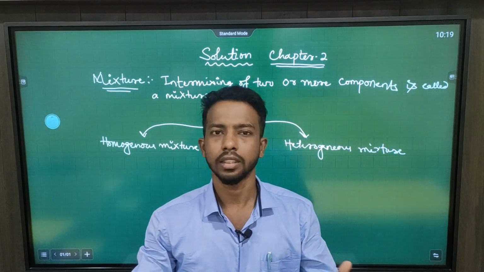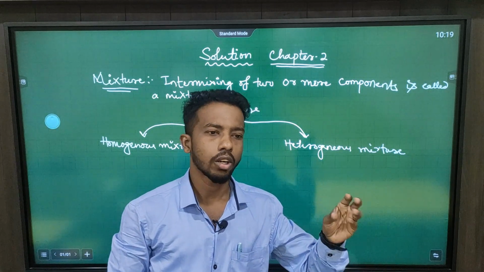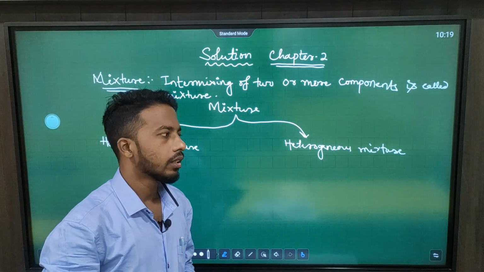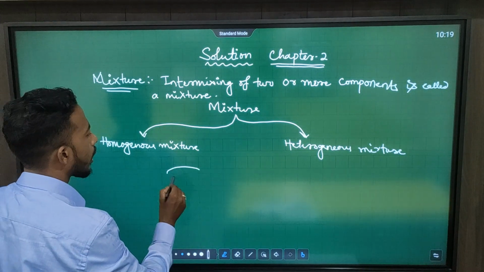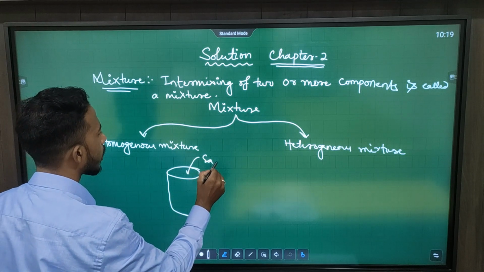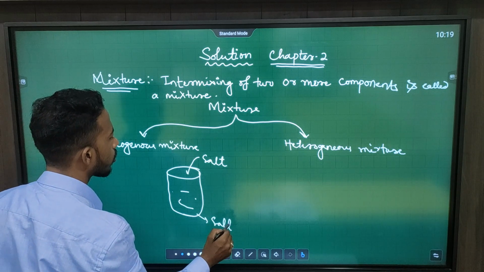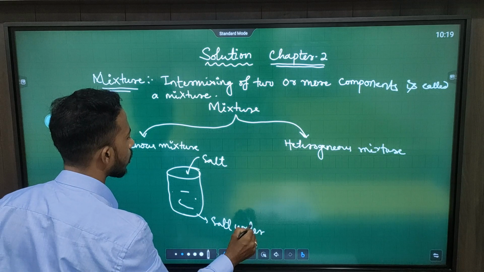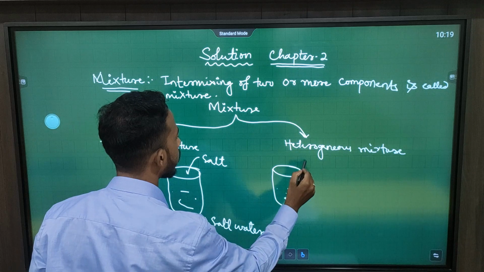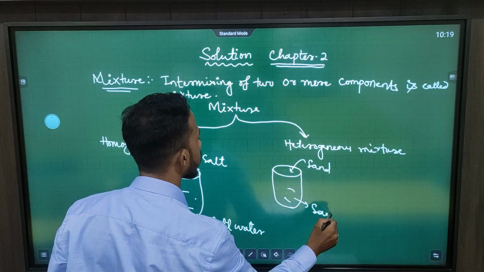See, let us discuss with an example. Let us take 2 glasses of water. In one glass, we will add 1 tablespoon of sodium chloride or salt, and in another glass of water, we will add 1 tablespoon of sand. This will be our salt water, and the other will be our sand water.